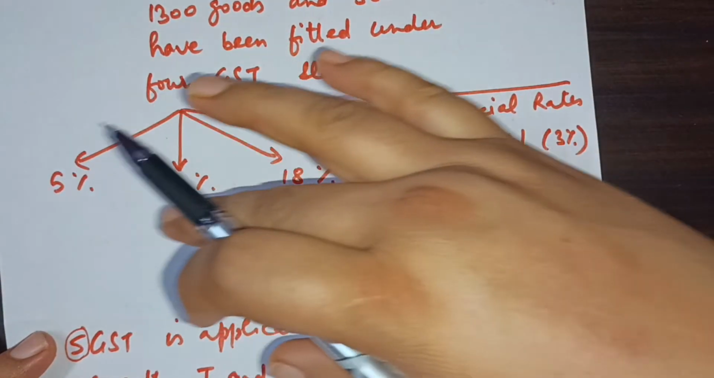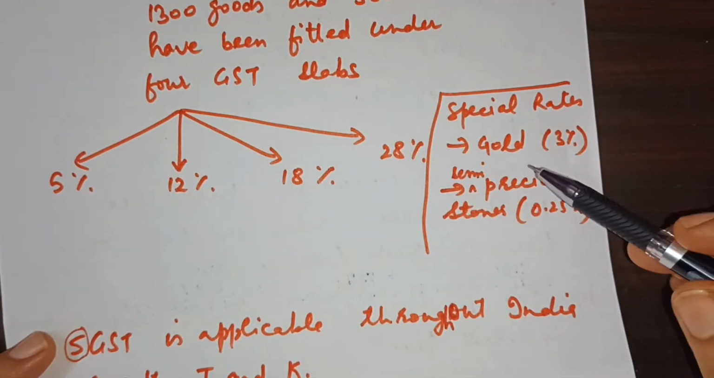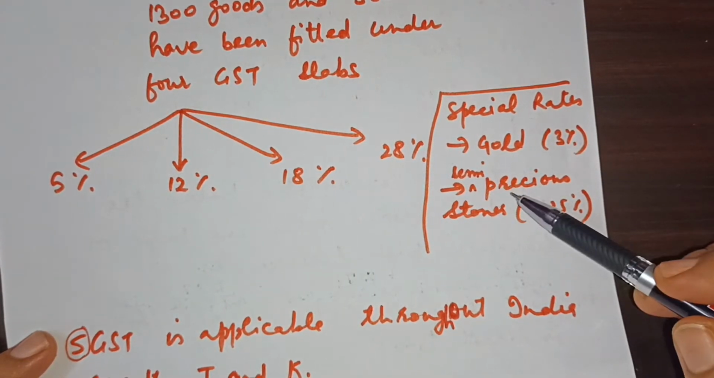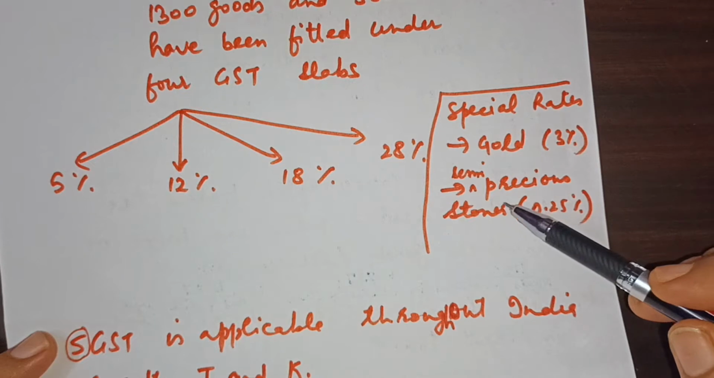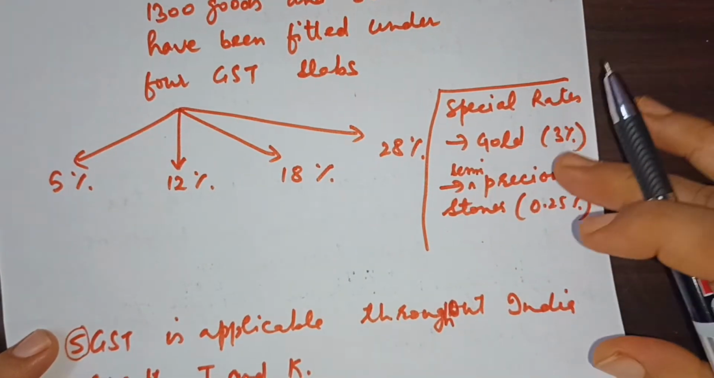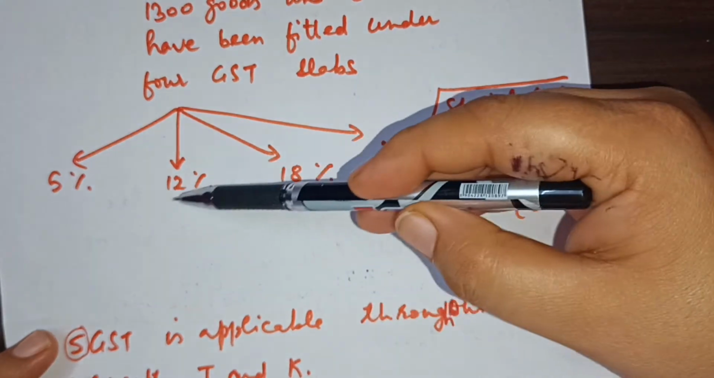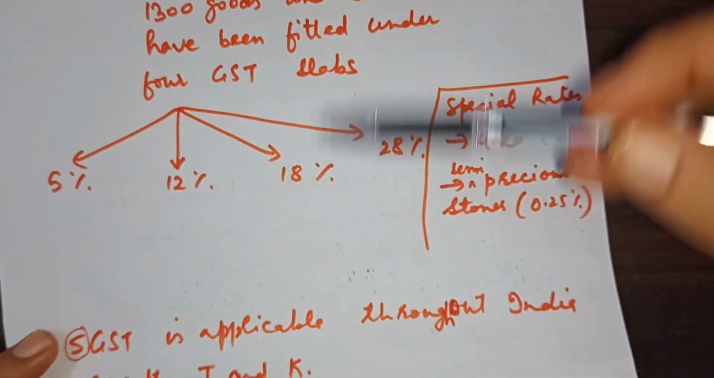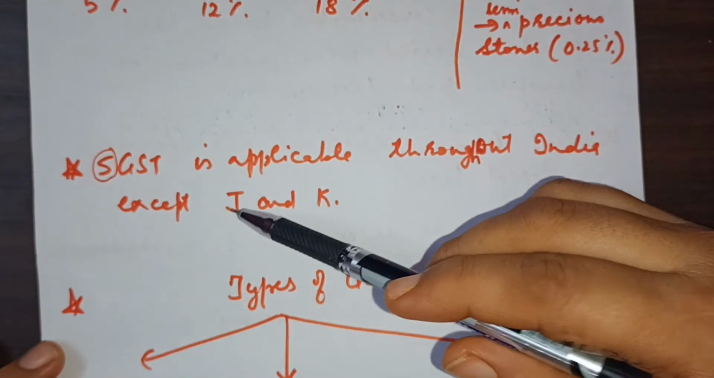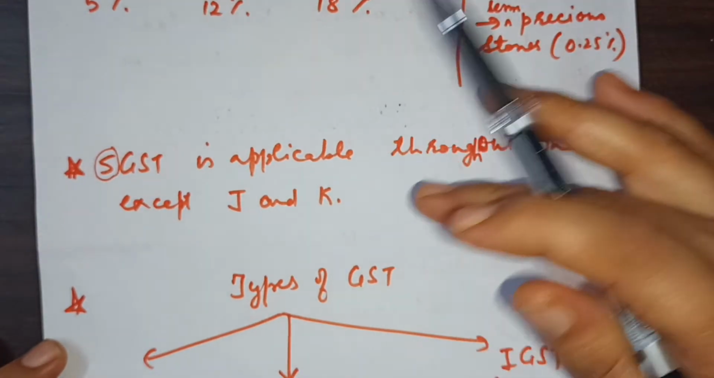Now there are some special rates also. These things do not come under these slabs, like gold has been kept at 3% GST, and there is the sale and purchase of some semi-precious stones at the rate of 0.25%. That is a separate issue. So we need to see that there are mainly 4 slabs for the GST tax structure. Then this is applicable throughout India except J&K.